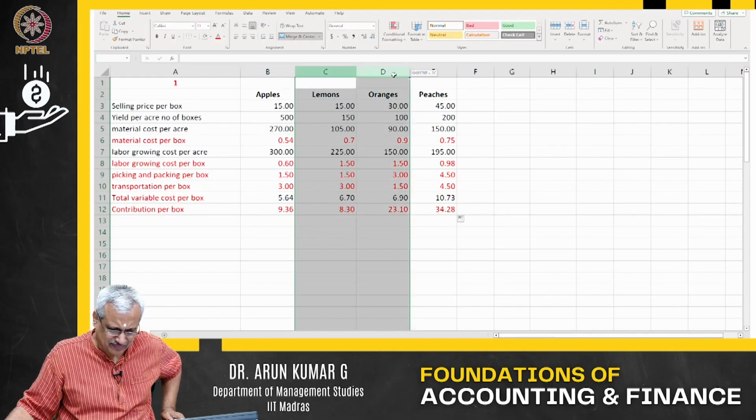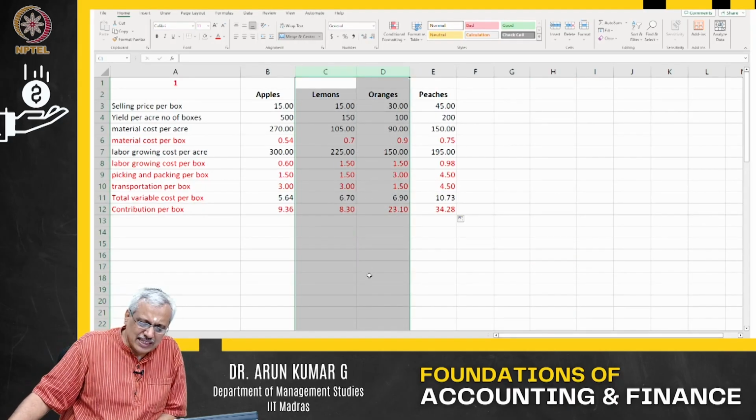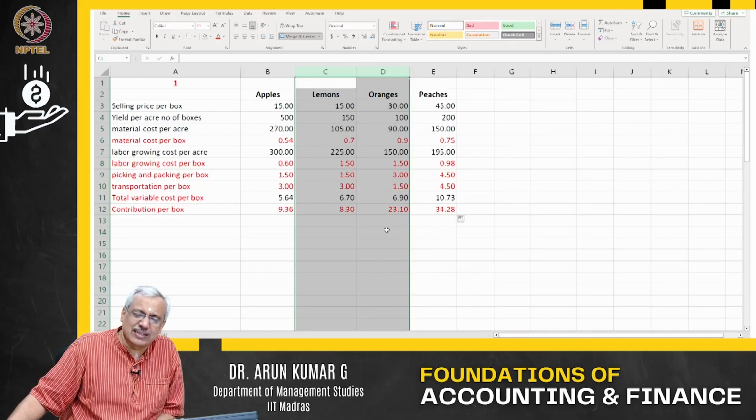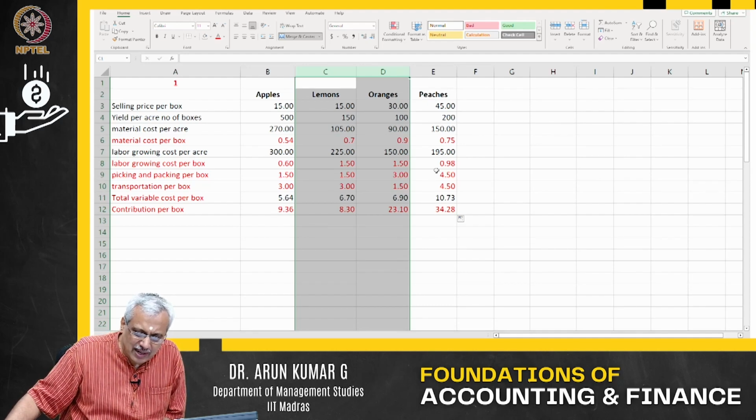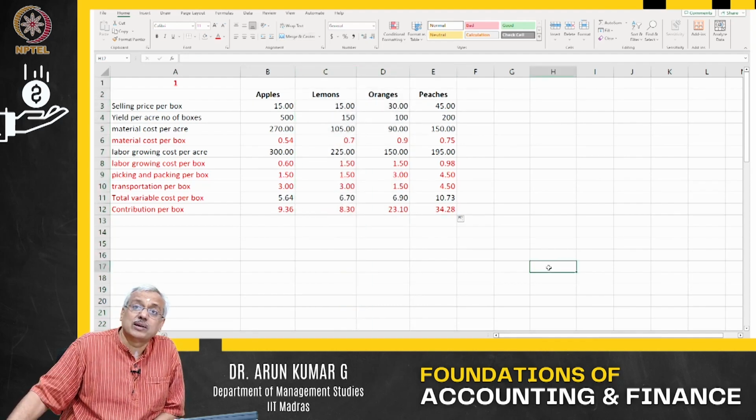Among these two, I will grow oranges more because orange gives you more contribution per box. And among apples and peaches, I will grow peaches more because peaches give me more contribution per box.